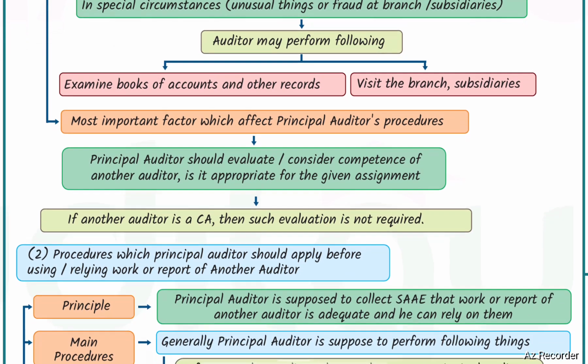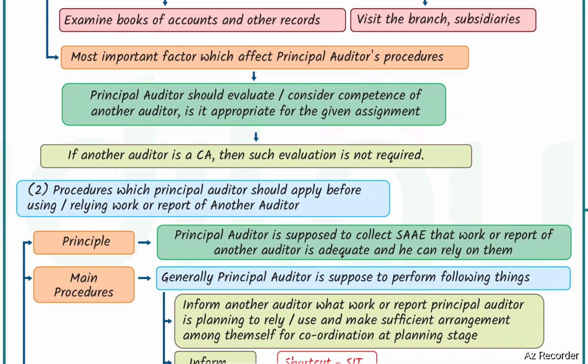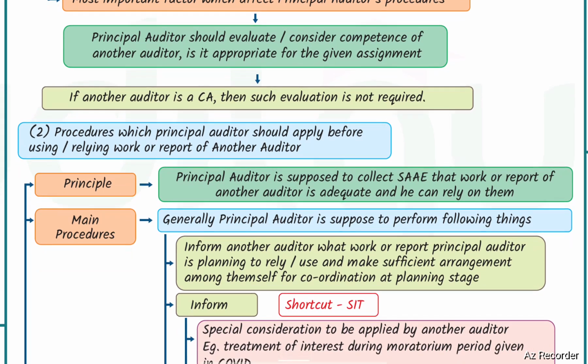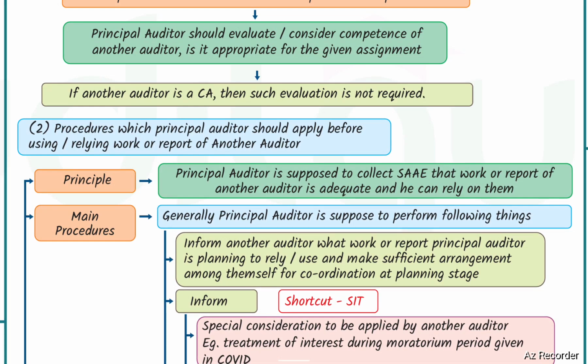The most important factor which affects the principal auditor's procedures: the principal auditor should evaluate or consider the competence of the other auditor. Is it appropriate for the given assignment? If the other auditor is a CA, then such evaluation is not required.